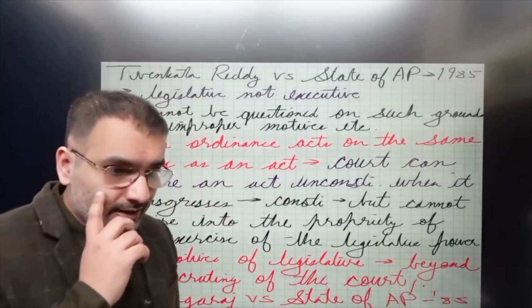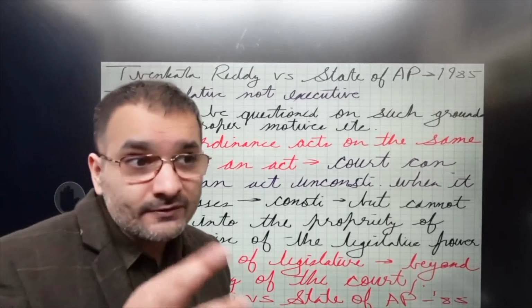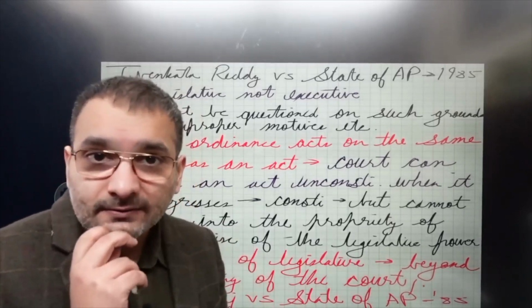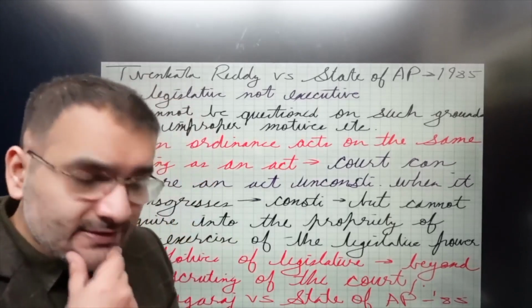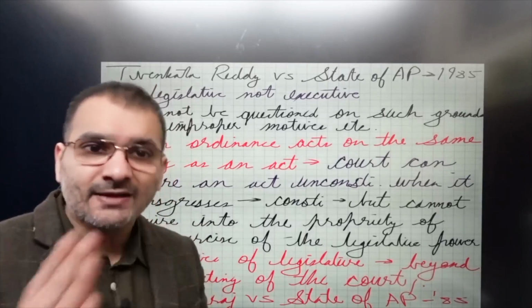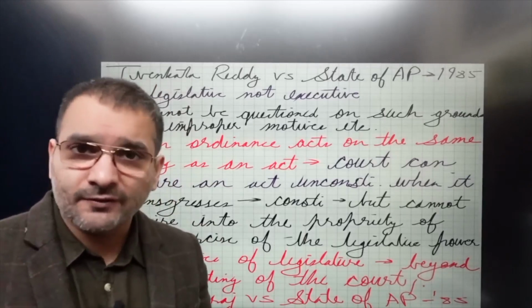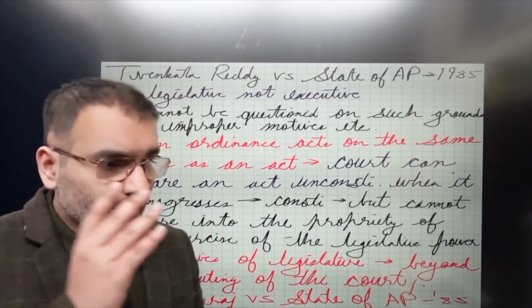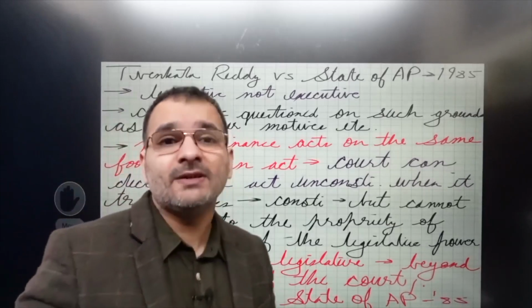So they are saying, since when did we start questioning the motives of Parliament in passing an act? The Article says it has the same effect as an act. So since when did we start questioning the motives of Parliament? If the act is unconstitutional, it is ultra vires, we'll declare it. So we have the power of judicial review from Article 13, correct? So an ordinance is also pretty much the same thing.